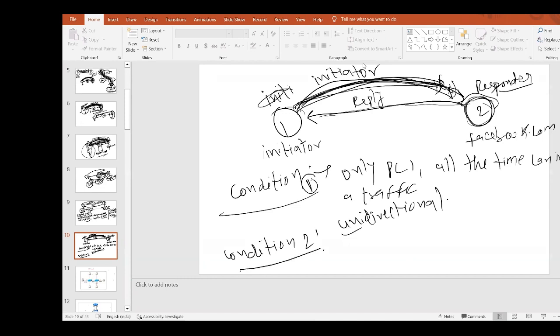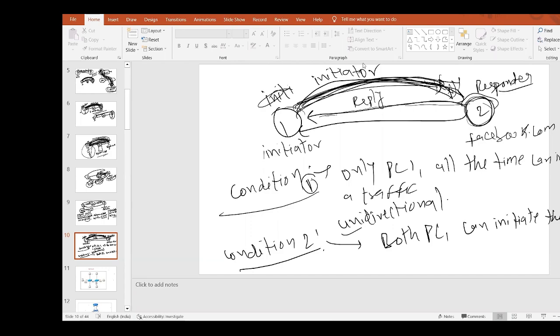Now condition 2. Guys, just try to understand. In condition 2, both PCs can initiate the traffic. Let me write it even. It means PC1 can initiate the traffic, and PC2 can also initiate the traffic. Anyone can initiate the traffic. So that is called bidirectional. Bidirectional means both sides can initiate the traffic. Got it, guys?